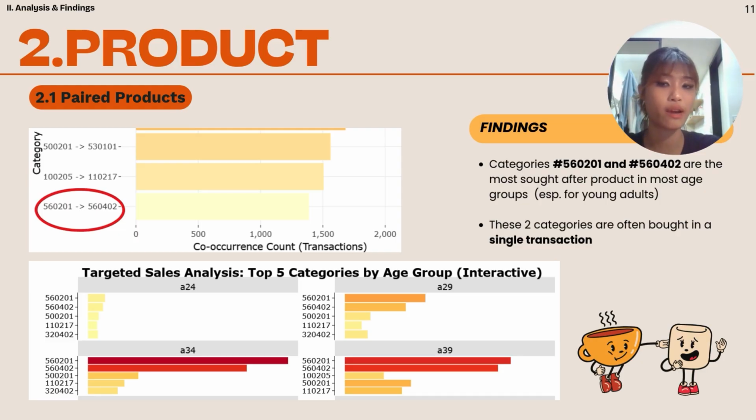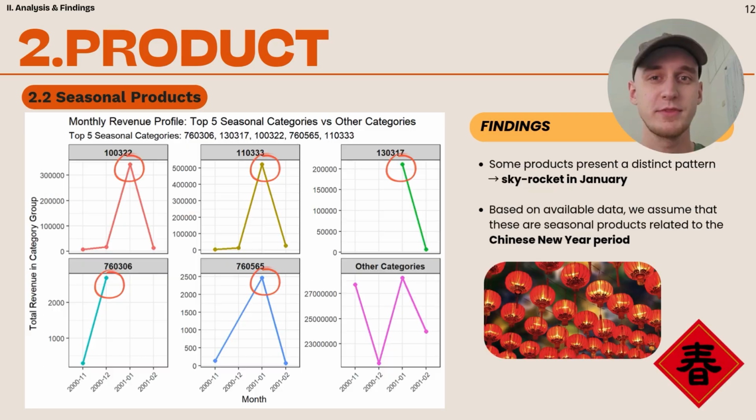These two categories are the main revenue drivers for our crucial young adult segment, highlighting where our promotion efforts should be directed. From certain products, we can clearly see a pattern of the monthly sales hitting their highest point in the December-January period, which in this scenario clearly means the seasonal nature of the products.